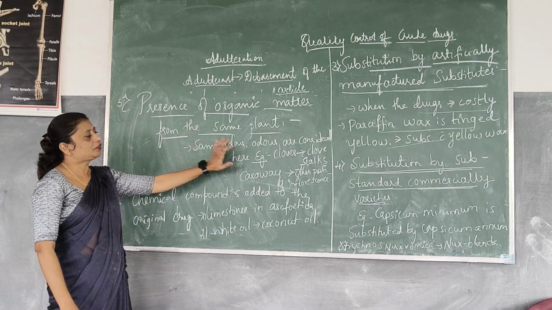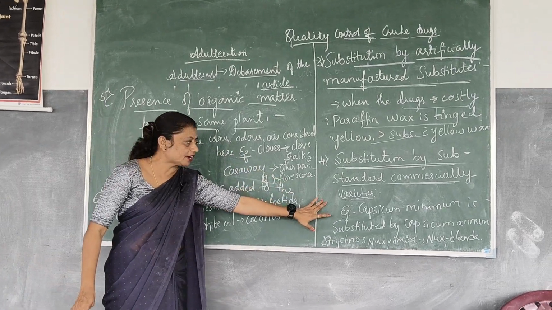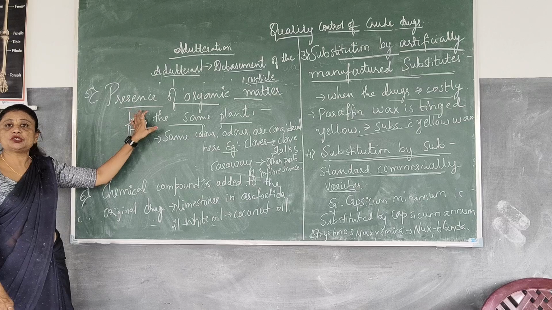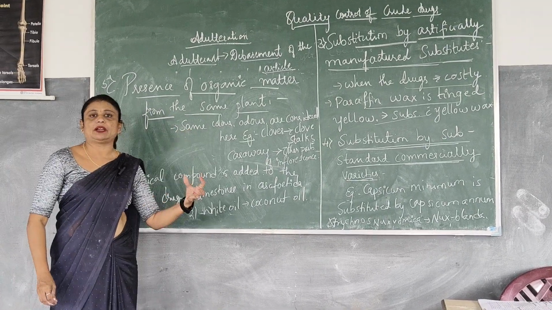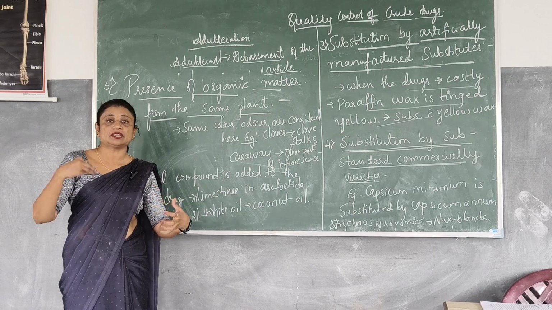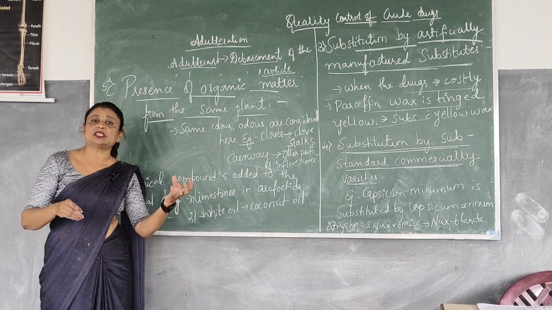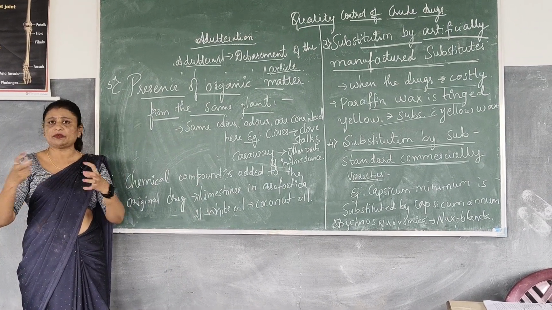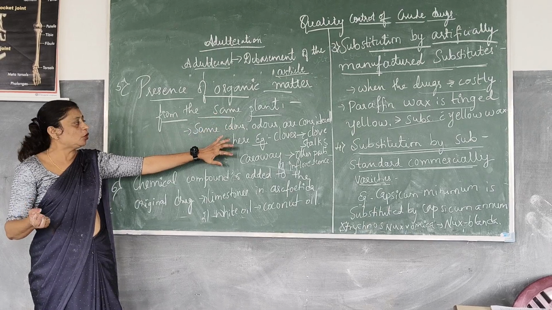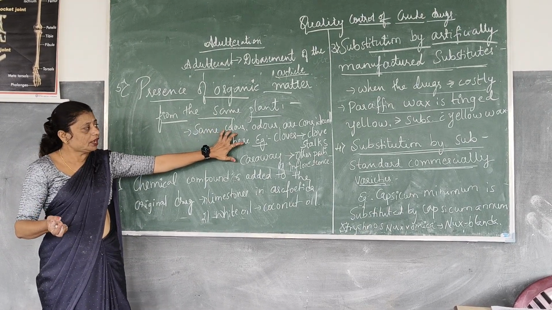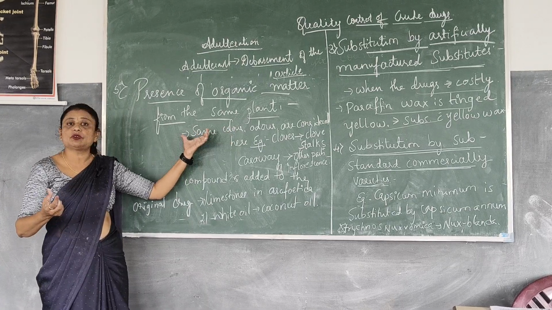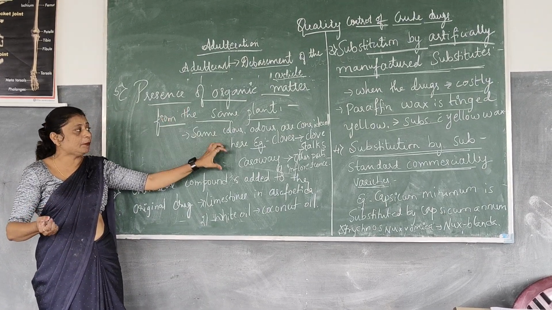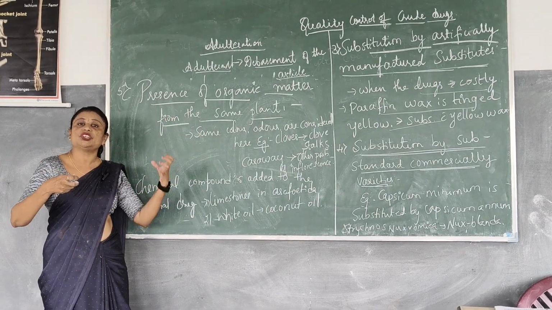So the next, after the substitution by substandard commercial varieties, will be the presence of organic matter from the same plant. This means the same plant will be having even the debris in it. That debris is nothing but the vegetable extract. It will be like a fiber. The fiber will be of the same color and odor, so the debris, which has the same color as the same plant, will be mixed with the original drug.